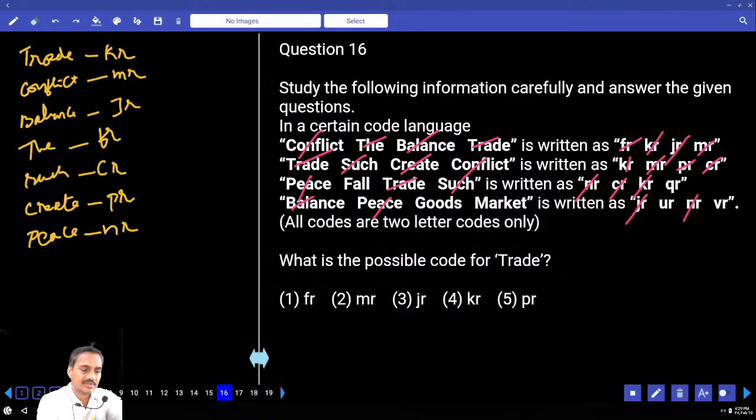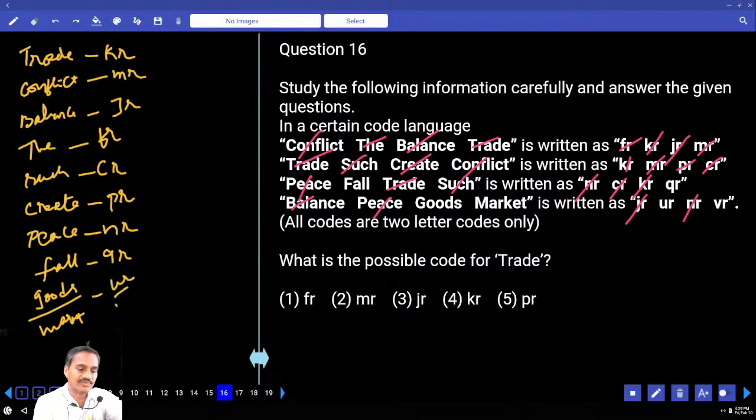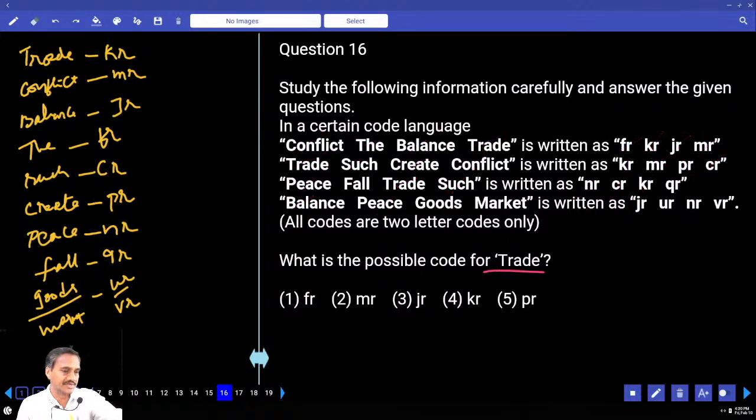In the third statement, fall is left over, and the code QR is left over. And finally, in the last, goods and market are the two words that are left, and the codes that are left are UR and VR, in any order. Now these are the words and their corresponding codes. Then what is the possible code for trade? The possible code for trade is KR, choice for question number 16.